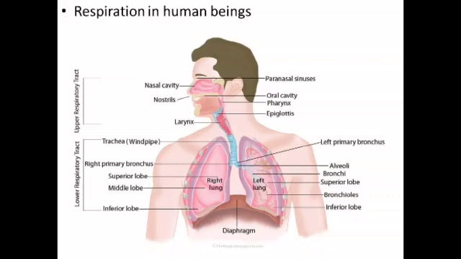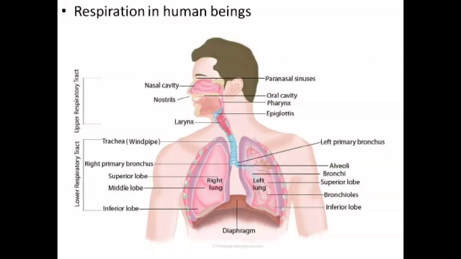The nasal cavity ends in the internal nostril through which air passes to the pharynx. The pharynx leads to the trachea through a slit called glottis. Glottis is protected by a cartilaginous flap-like epiglottis. While swallowing food, glottis is covered by epiglottis so that the food cannot enter the trachea. The trachea does not collapse even when there is no air because it is supported by C-shaped cartilaginous rings. At the upper end of the trachea, a voice box known as larynx is present.